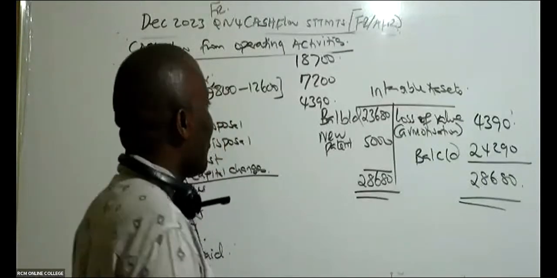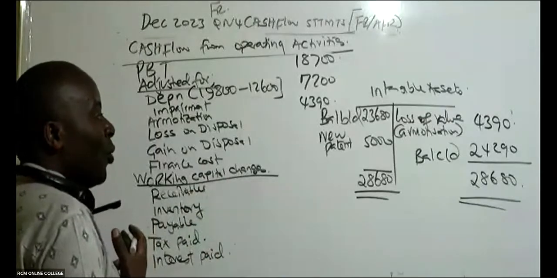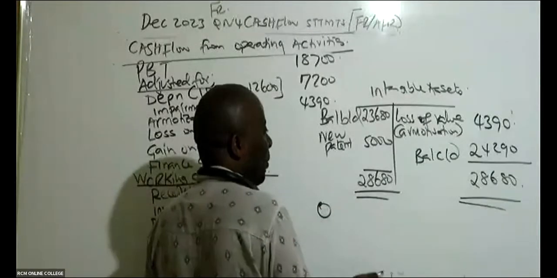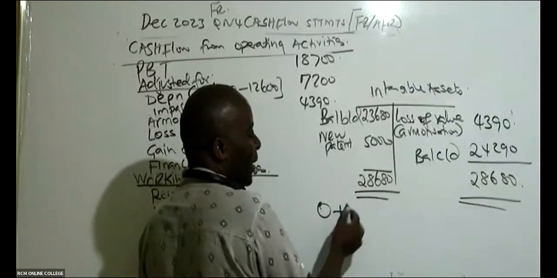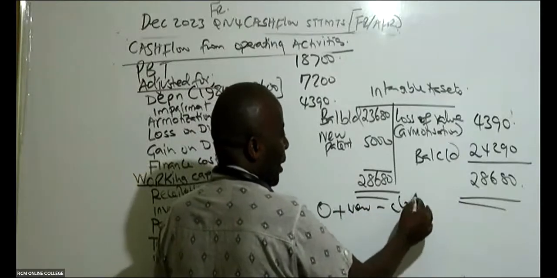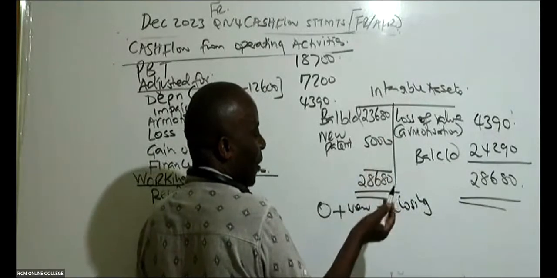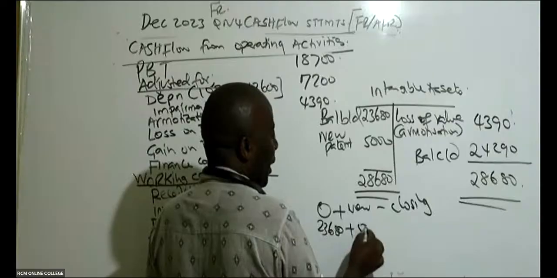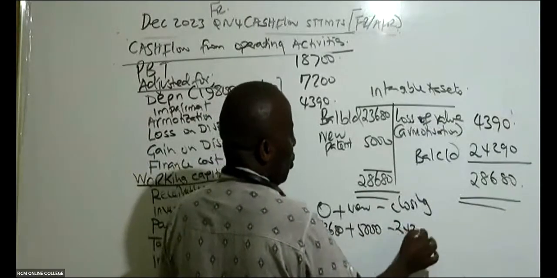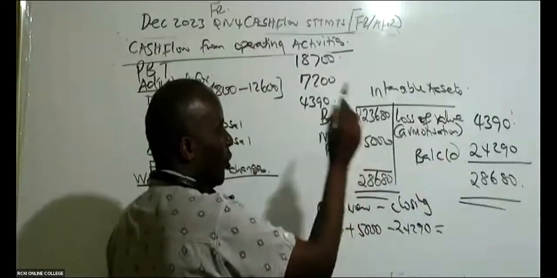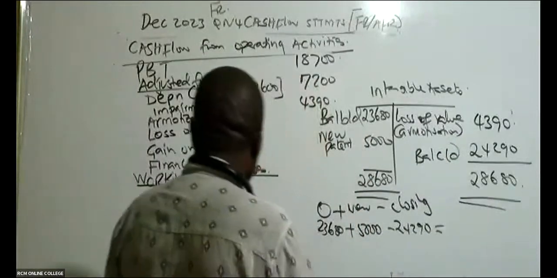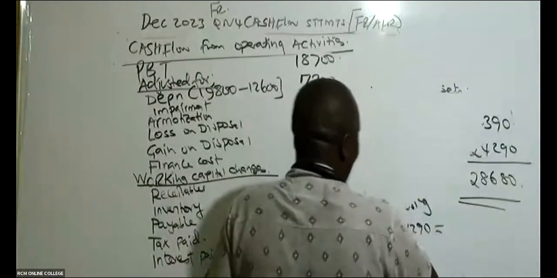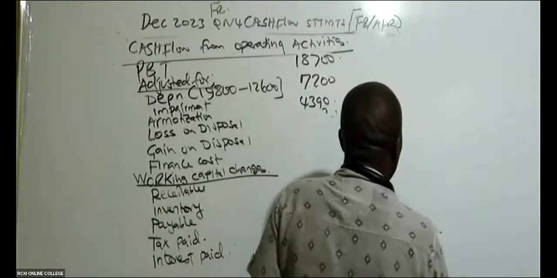Yes, all right. So intangible assets, if I'm the one who was doing this, I would have taken the opening balance, plus the new that you have added here, minus closing. So opening is 23,680, I add anything new that I acquired, 5,000, minus closing of 24,290. I would have easily gotten that amortized figure without doing this T account. But for now, at the very beginning, we must rely on those T accounts.